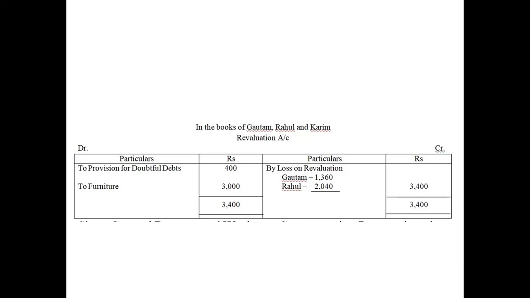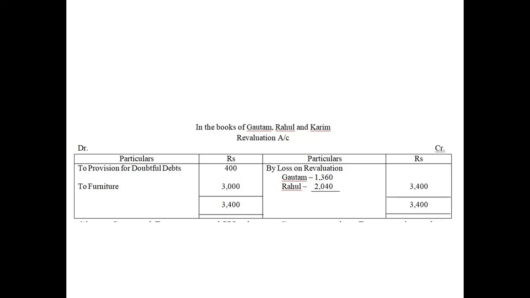This 10,000 is the adjusted amount. Look at the original amount of sundry debtors. It is 12,000. So the provision should be maintained at 20% of debtors. So 20% of 12,000 will be 2,400. This 2,400 is the amount of provision to be created.